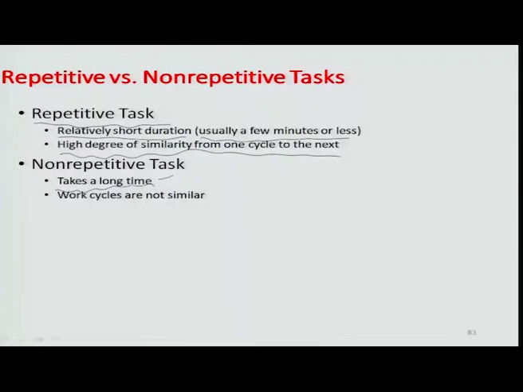There can be a non-repetitive task which takes slightly longer time, okay, and the work cycles are not similar. For example, when we are talking about cleaning the shelf of a particular office as opposed to stacking the shelf with files, these two are different tasks done at different points of time.